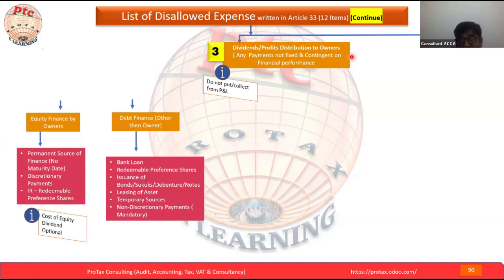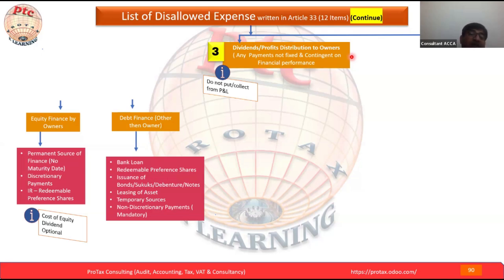So that dividend, which is a dividend by name but actually interest on the redeemable preference share, we will add into the net interest calculation. Whatever amount of dividend is paid, we will add into the net interest calculation. It will be part of the interest capping rule: how much will be deducted and how much will be carried forward for the next 10 years will be part of our calculation in the interest capping rule. So this is the point we wish to understand today.